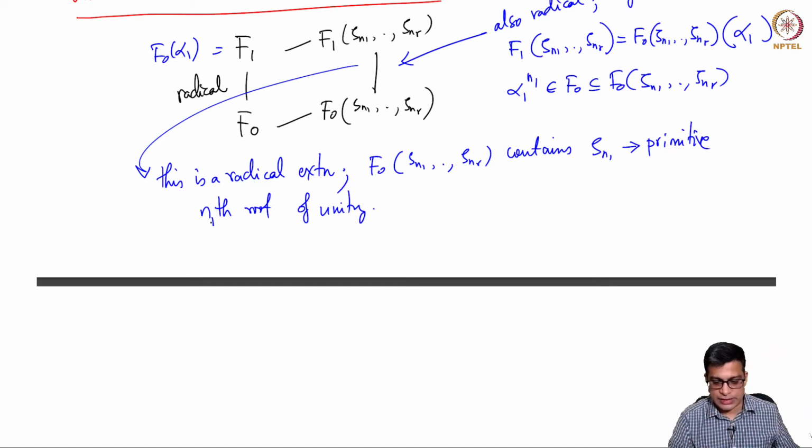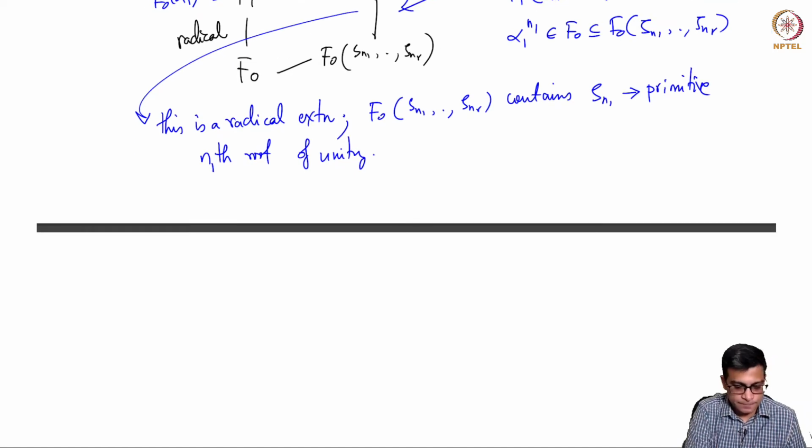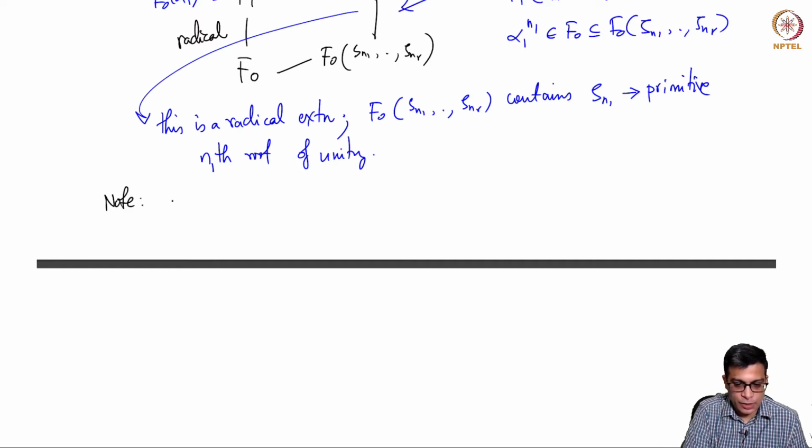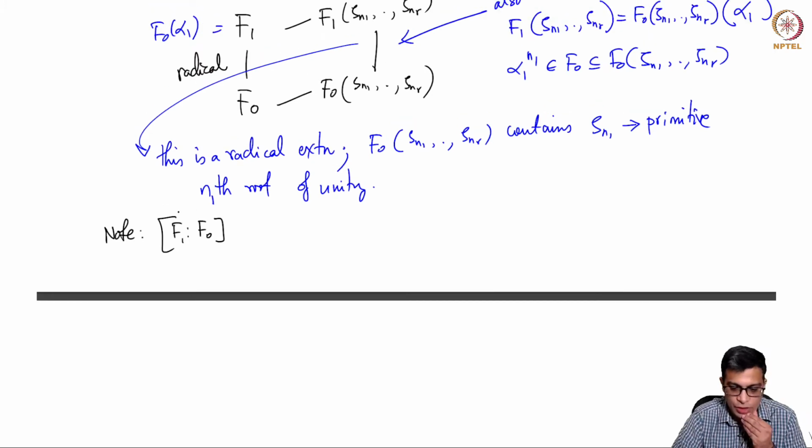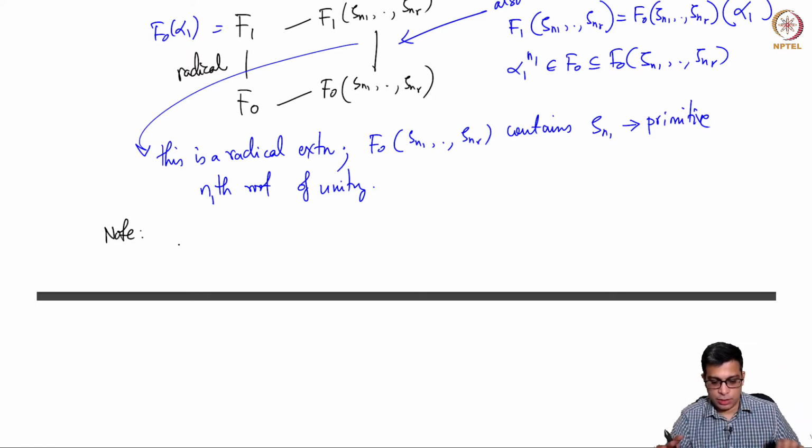So now here is some general facts. Okay, so I claim that, so what we have now shown is,